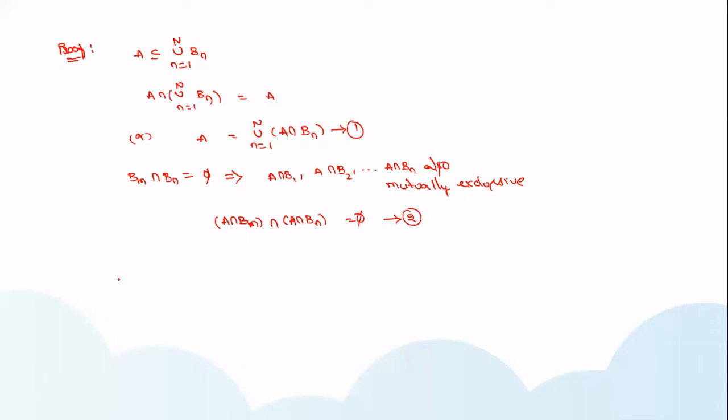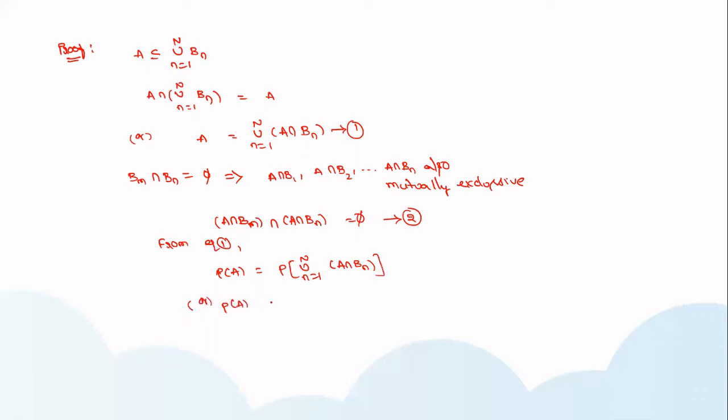Now from equation 1, we have A is equal to the union of A intersection Bn. So now I'm taking the probability of equation 1. Probability of A is equal to the probability of the union of n equal to 1 to n of A intersection Bn. Here I'm applying axiom 3.